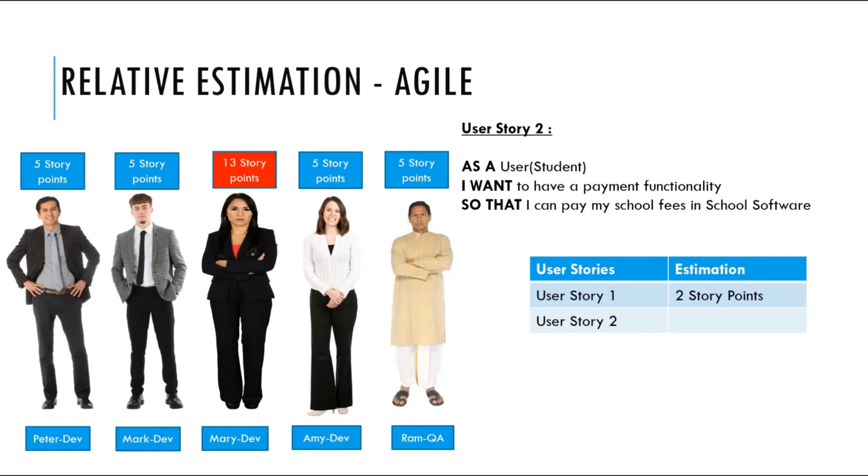In this case, let's assume that after long discussion, all the team members, including Mary, agreed that the story can be completed in 8 story points. So it is concluded that estimation for the user story 2 is 8 story points.